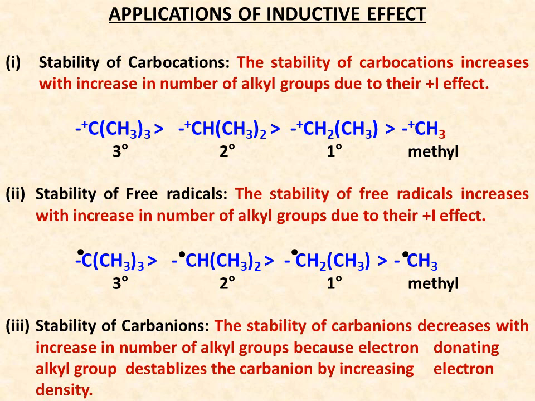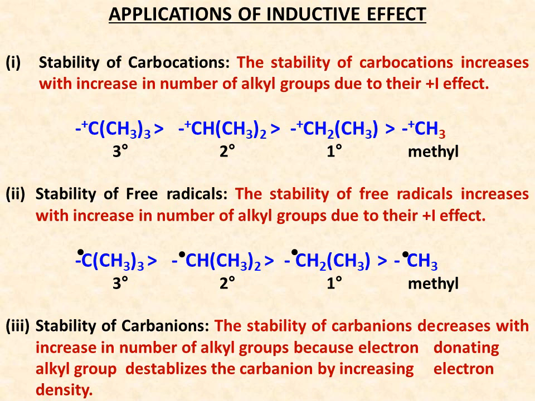Free radicals are also reaction intermediate species which are electron deficient. The stability of free radicals increases with the increase in number of alkyl groups because of their plus I effect. So tertiary free radical is more stable than secondary free radical, which is more stable than primary free radical, which is more stable than methyl free radical.